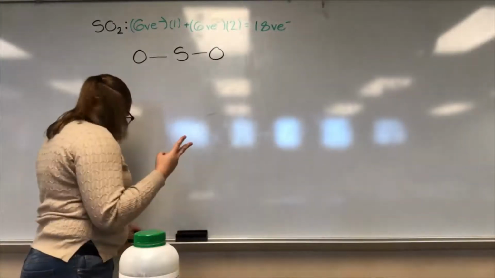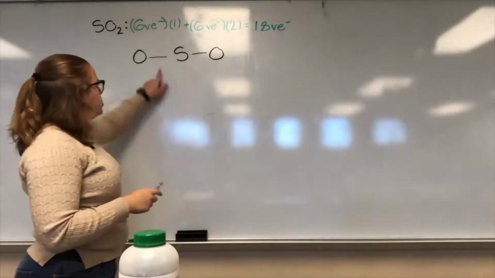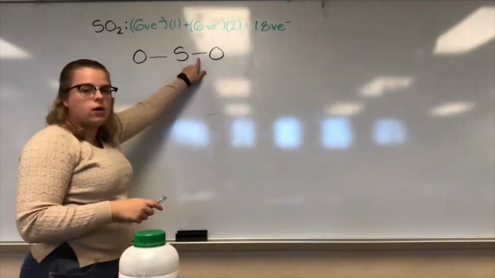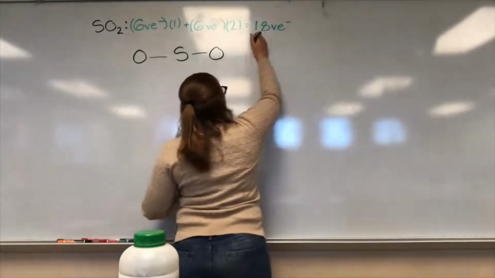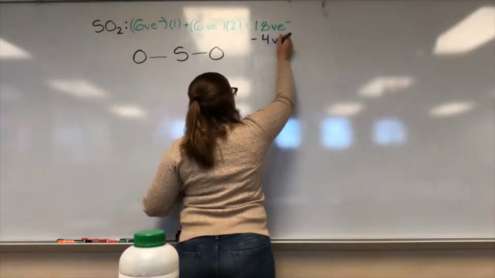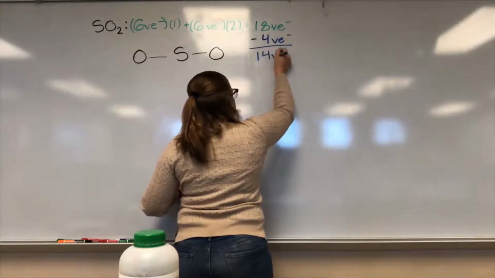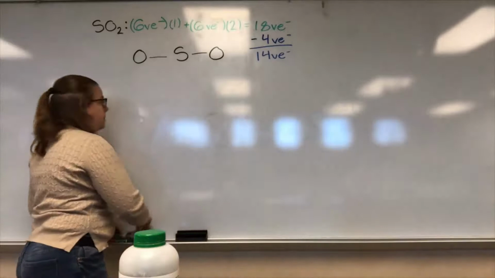Now, we made 2 bonds. Remember, 1 bond equals 2 valence electrons. So we got 2 valence electrons, 2 valence electrons. So we got 2, 4. We used a total of 4 valence electrons. So we'll subtract that from our total valence electrons. And that means we have 14 valence electrons left over to do our electron pairs.